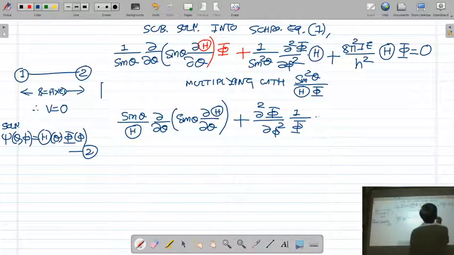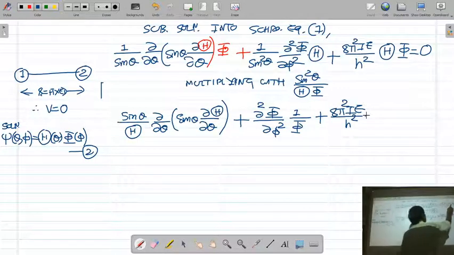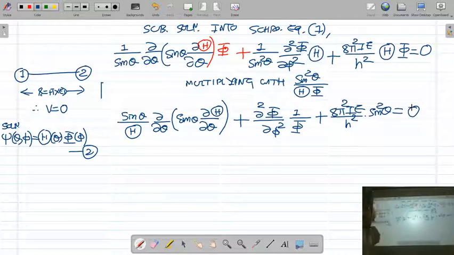Last term, 8 pi square I e upon h square. If you multiply with sin square theta upon theta into phi, the theta into phi is cancelled, so we have only sin square theta, is equal to 0. So if you multiply the above equation throughout by sin square theta upon capital theta phi, you will get this equation. Now I reshuffle this equation.